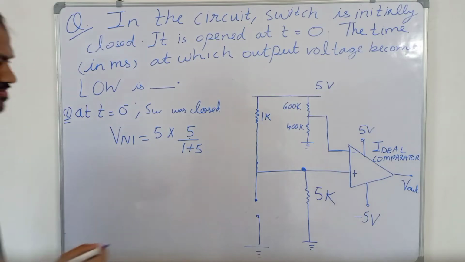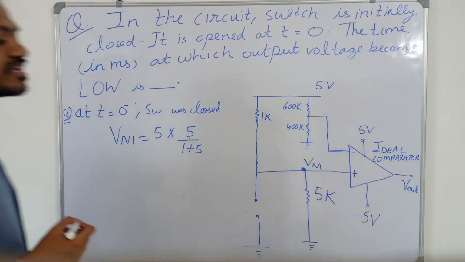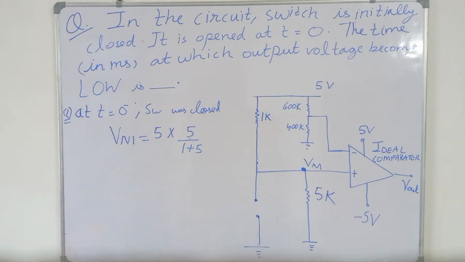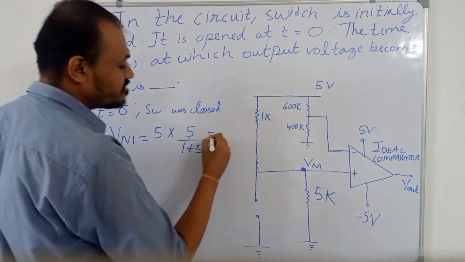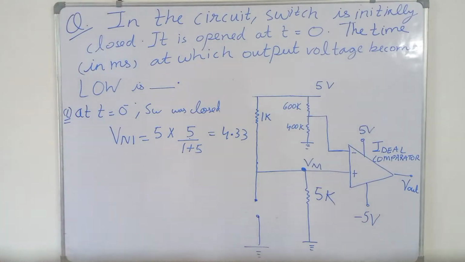So VNI, the voltage of the non-inverting terminal or positive terminal, will be equal to 4.33 volts.